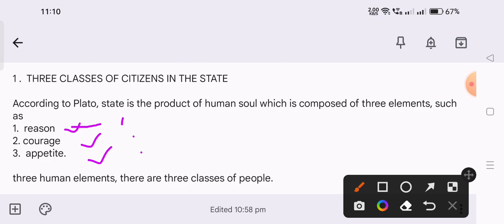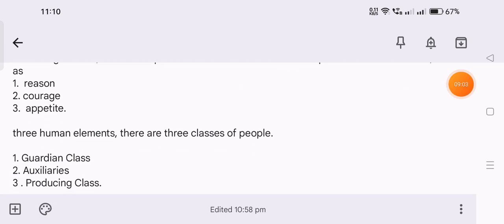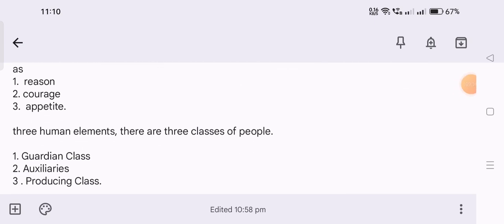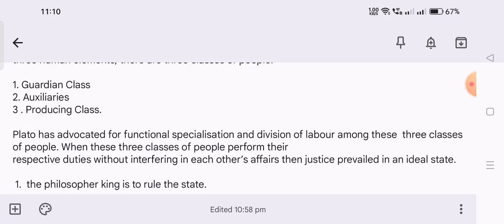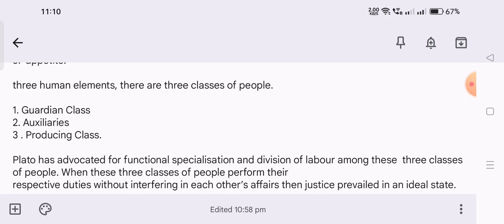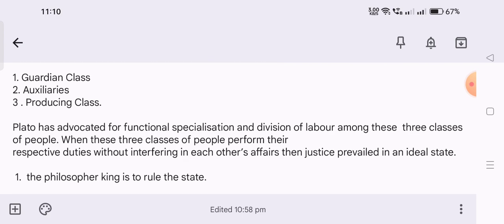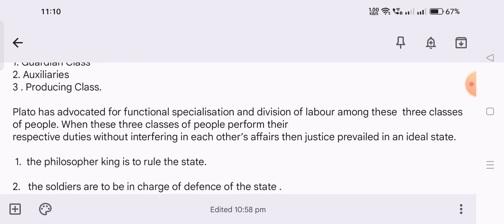And like the soul, he divided humans and classes of people also into three classes. First one I already explained to you: guardian class, auxiliaries, producing class. So these are the three types of classification of society by Plato. Plato has advocated for functional specialization and division of labor among these three classes of people. When these three classes perform their respective duties without interfering in each other's affairs, then justice prevails in